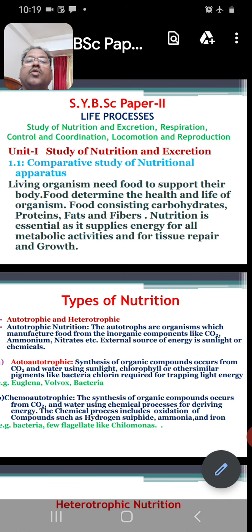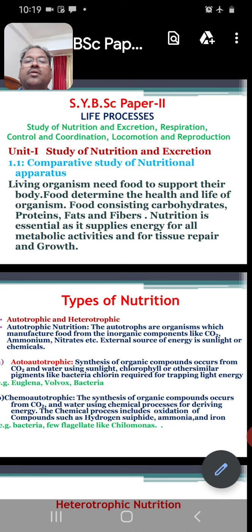These are the units in paper second of zoology. Today I am going to start with unit number 1. The name of the unit is study of nutrition and excretion.